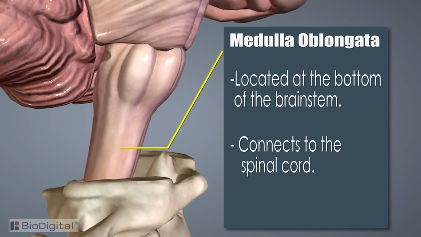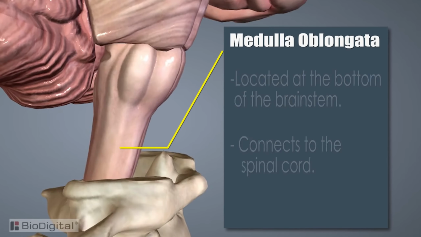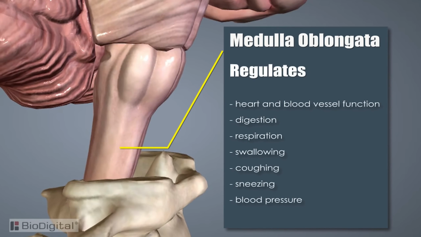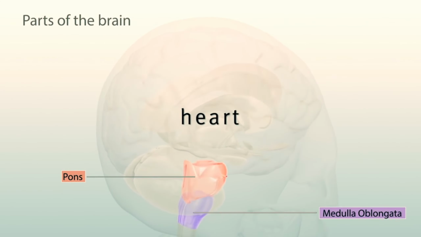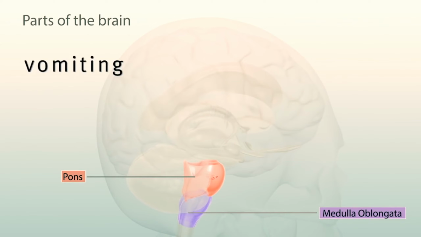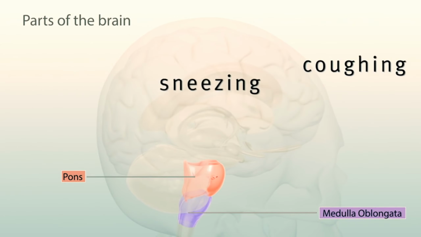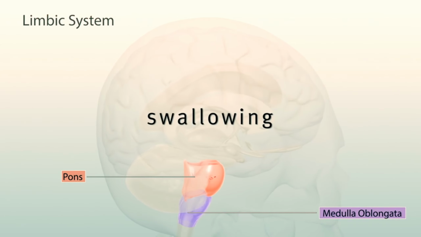It is responsible for regulating functions like heart and blood vessel function, digestion, respiration, swallowing, coughing, sneezing and blood pressure. It's known as the center for respiration. The medulla oblongata controls the heart and body reflexes like vomiting, coughing, sneezing and swallowing. And this is the structure of the brain.